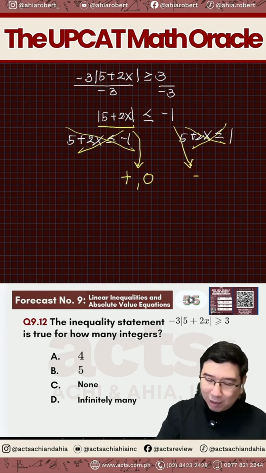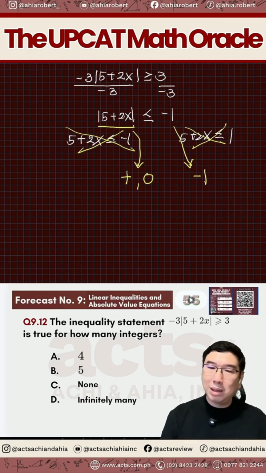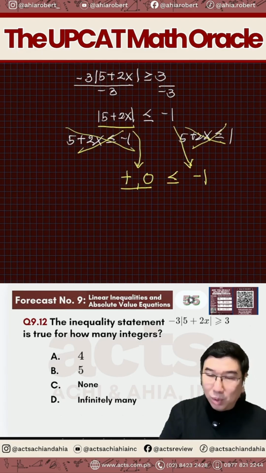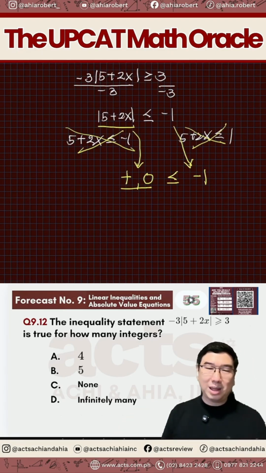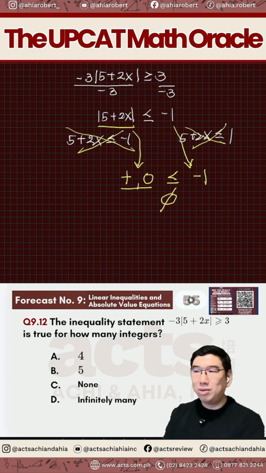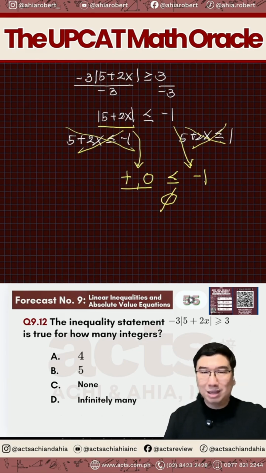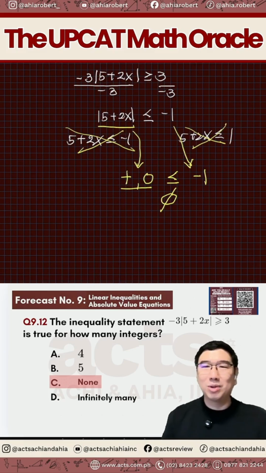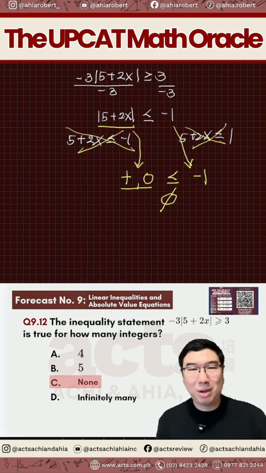The right side is a negative number, which is negative 1. Now, let me ask you, can a positive number or 0 be less than or even equal to a negative 1? No, right? That's why we don't have a solution set, or this is like considered as a null set. Okay? Kaya ang sagot natin dito ay letter C. Good job, CG and Black. So, nagets natin kung how to go about here.